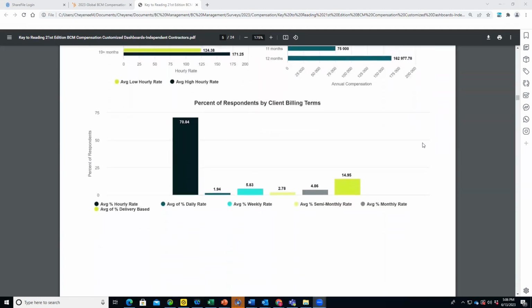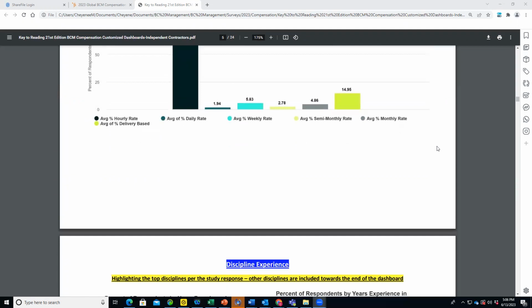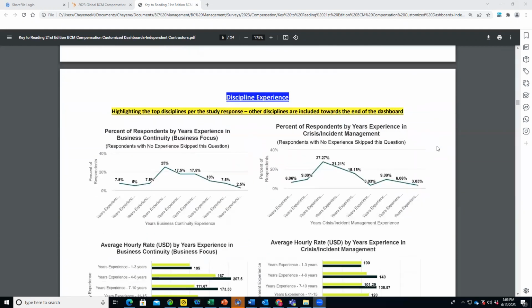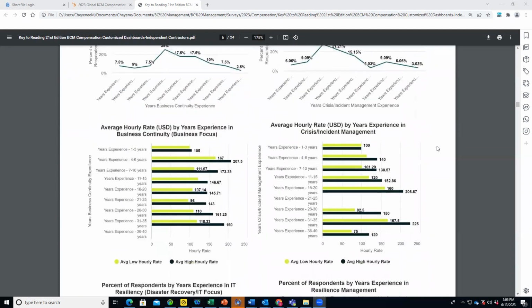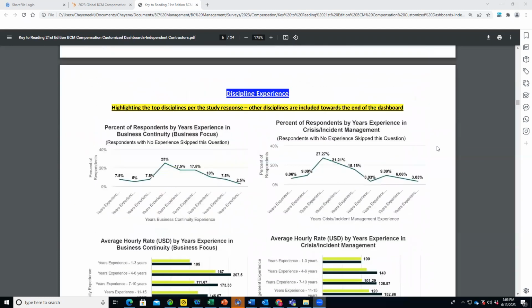Then we get into the billing term. So most of the individuals, according to this, do tend to do an hourly rate. You can see by the color coding that tends to be the highest overall. And then we get into discipline expertise. So again, not just business continuity crisis management, but you do quite a bit more within even independent consulting.